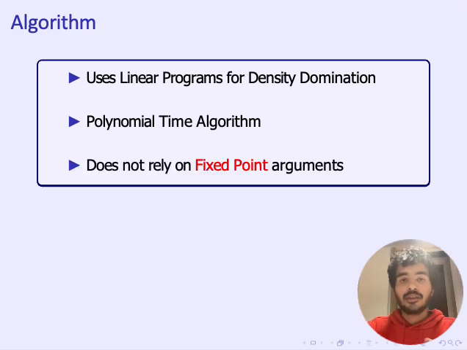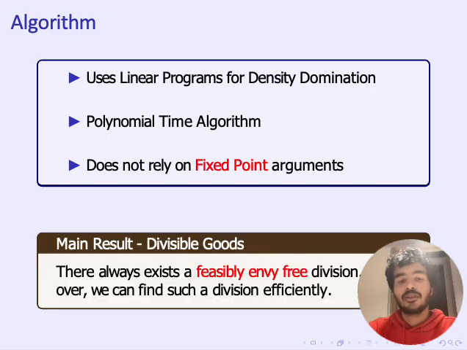A slightly interesting and technical point is that we show the existence of feasibly envy-free divisions using this algorithm. And this algorithm does not rely on fixed point arguments, which have been used to prove the existence of fair divisions throughout the history of fair division. To sum up the divisible case, we show that if we have divisible goods, there always exists a feasibly envy-free division, and moreover, we can find such a division efficiently.